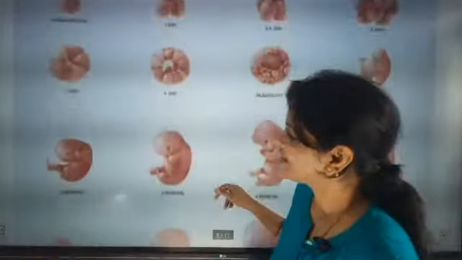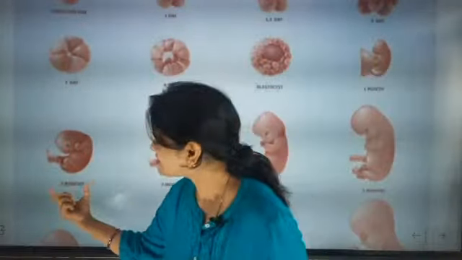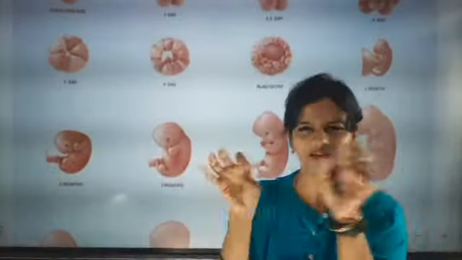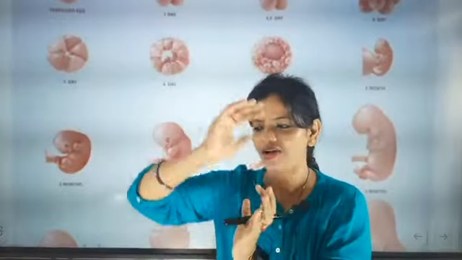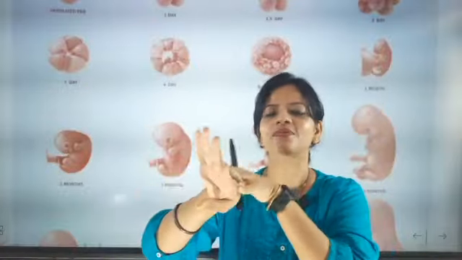And then the next stage, you can see this is the second stage. At first, hands and all will not be there. The eyes will be totally black, there will be no white portion of the eye, and there will be no eyelids and everything. It will be like blood, full content present inside. Eyes will not be there, hair will not be there, nothing will be there. And at this stage the fingers will also not be there. If you look very nicely, it will be like all together.